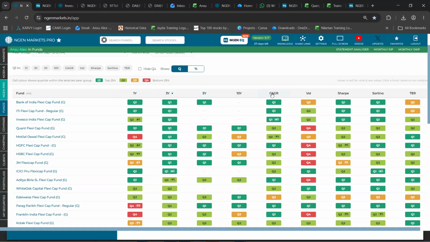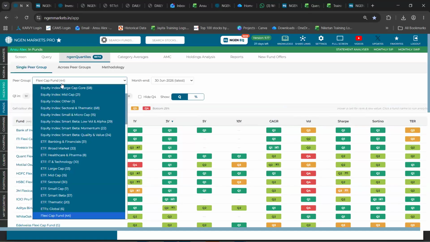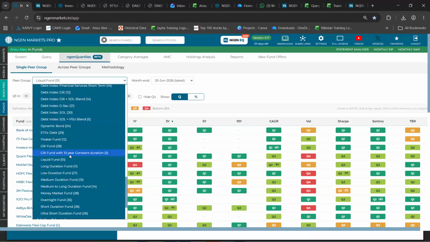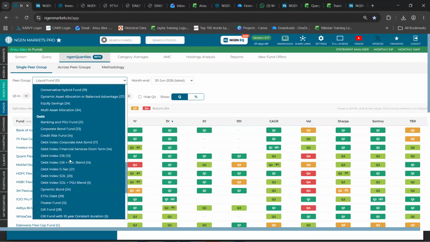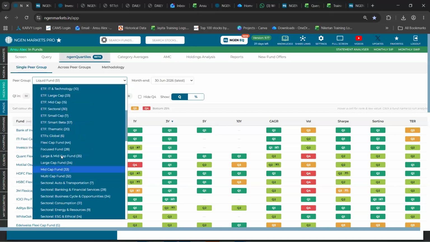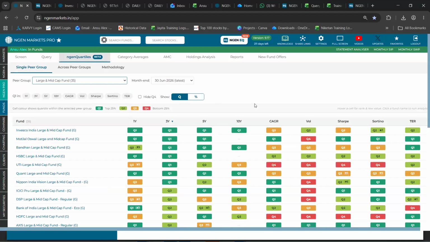Okay, can you go to large and mid cap there? See the first one, that's where my doubt came actually.